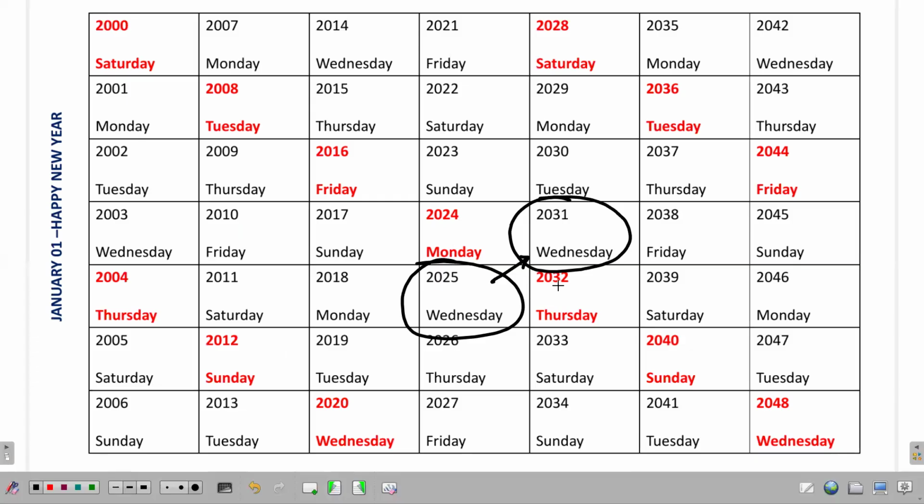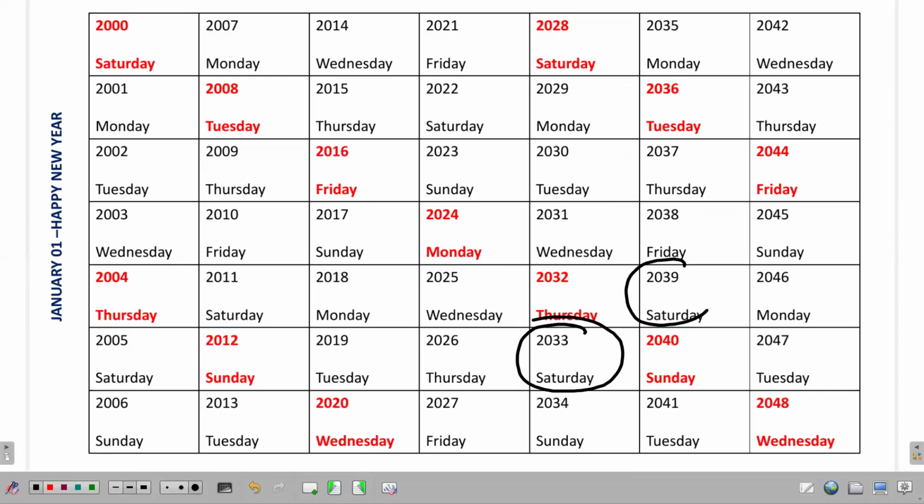All right, so make a note of this. We can see this happening in every situation. Look at 2033. It is leap year plus 1. 2032 plus 1 is 2033. So the cyclicity is plus 6. 2033 plus 6 is 2039. You can see that 2033, leap year plus 1, started on a Saturday. 2039 also starts on a Saturday. So you can reuse a leap year plus 1 calendar after 6 years.